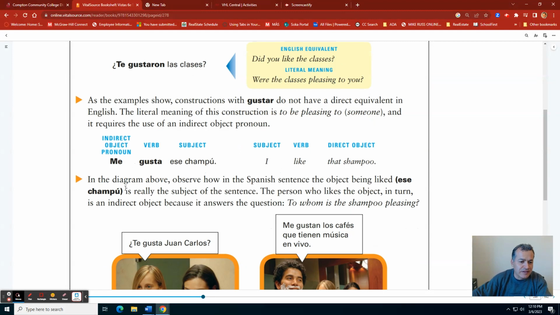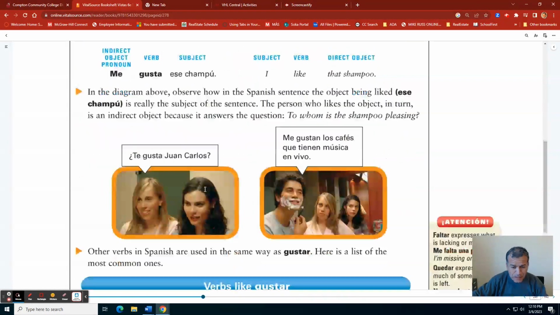In the diagram above, observe how in the Spanish sentence, the object being liked, ese champú, is really the subject of the sentence. The person who likes the object, in turn, is an indirect object because it answers the question to whom is the shampoo pleasing. Bien, that's why we say me gusta ese champú. Ok, vamos a ver acá.